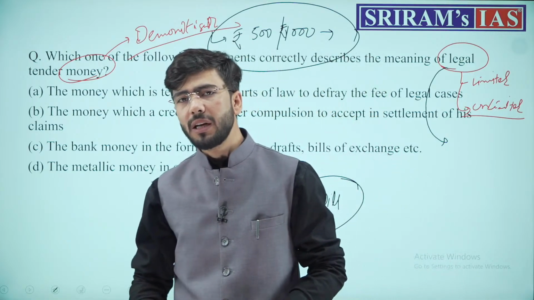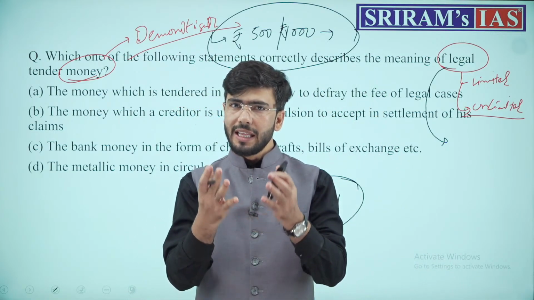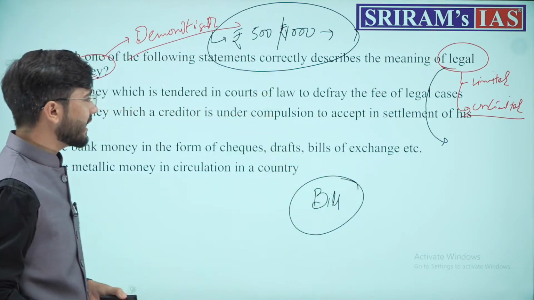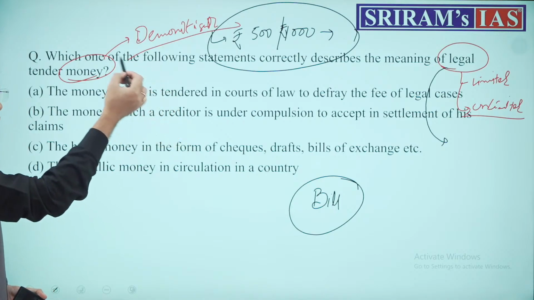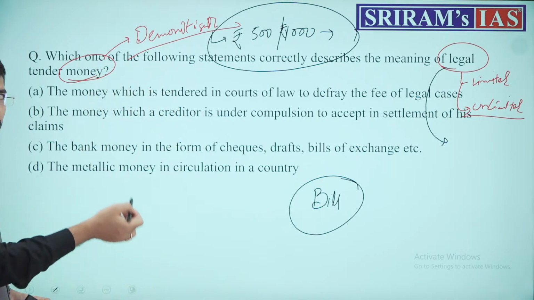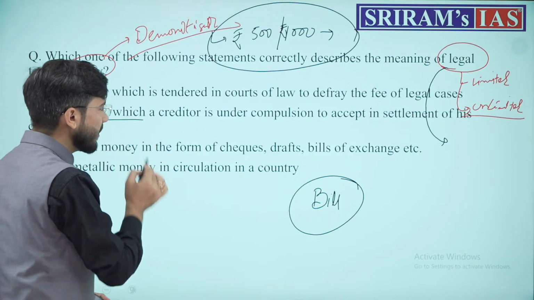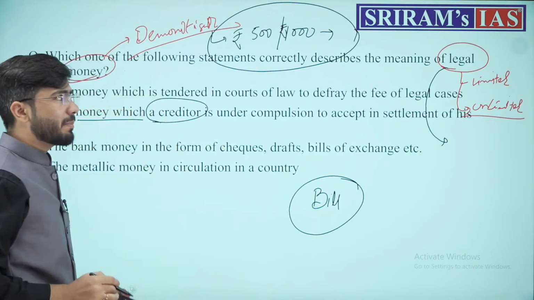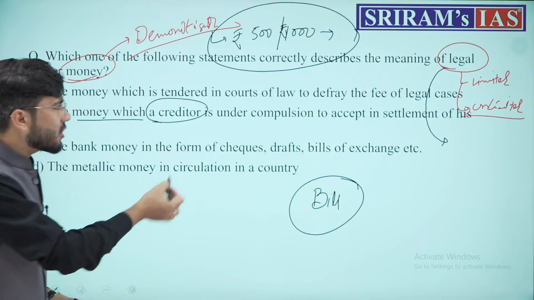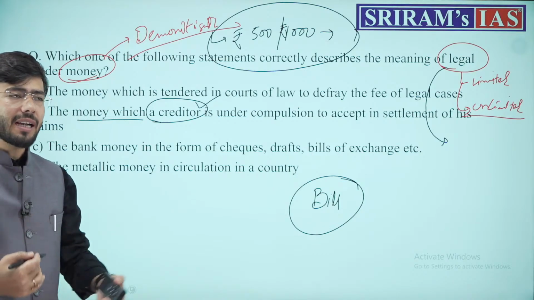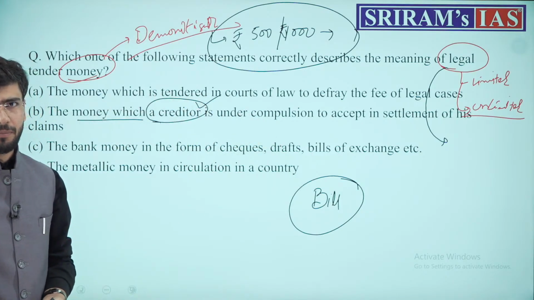The concept of the bill emerged in the ancient times itself. It is legal in nature, therefore it has sovereign backing behind it, which means that money paid in this currency has to be accepted by the creditor. No one can claim that I will not accept this money.